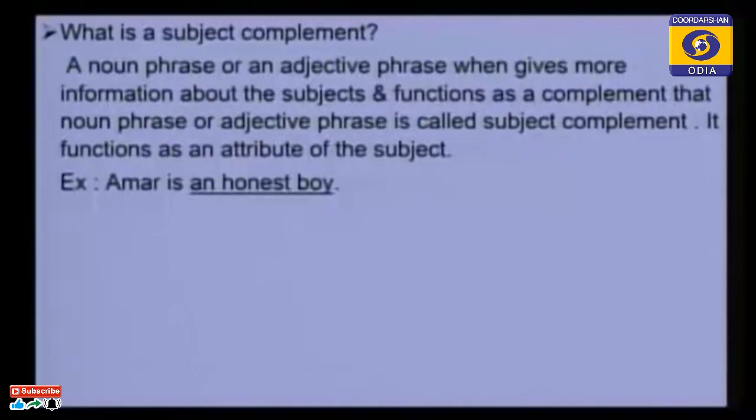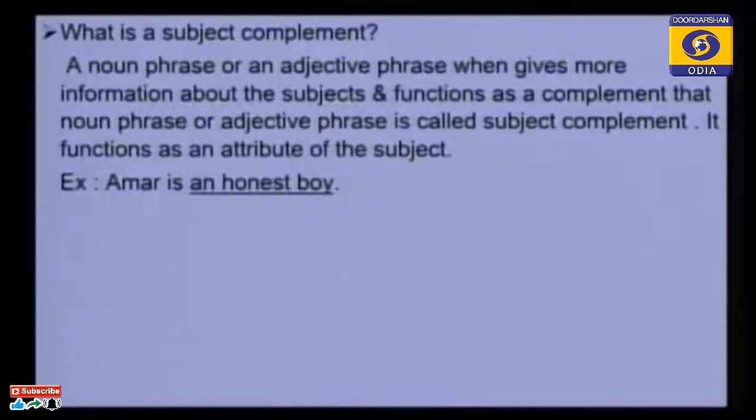So, an honest boy. We used a noun, that is, a boy. Amar is a boy. What type of boy is he? He is an honest boy. So boy is a noun phrase, and in this noun phrase we have another word, an adjective, that is honest. So we can say this is also an adjective phrase, and it gives more information about Amar, about the subject.